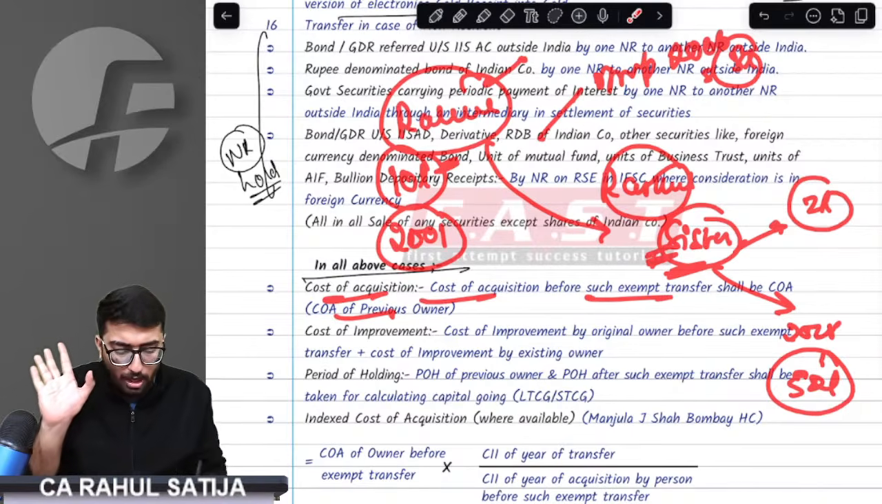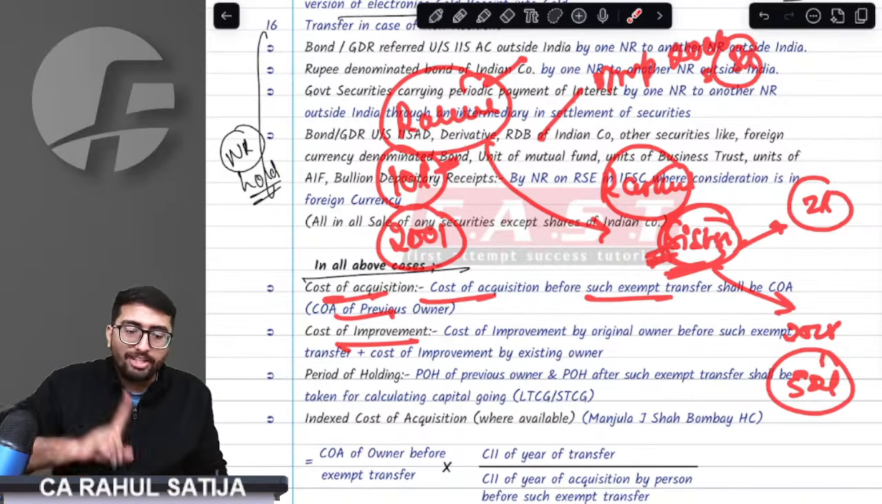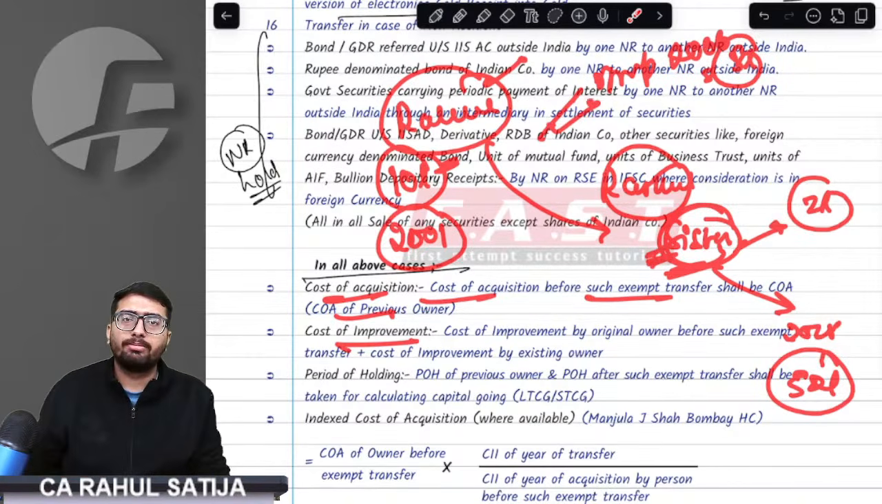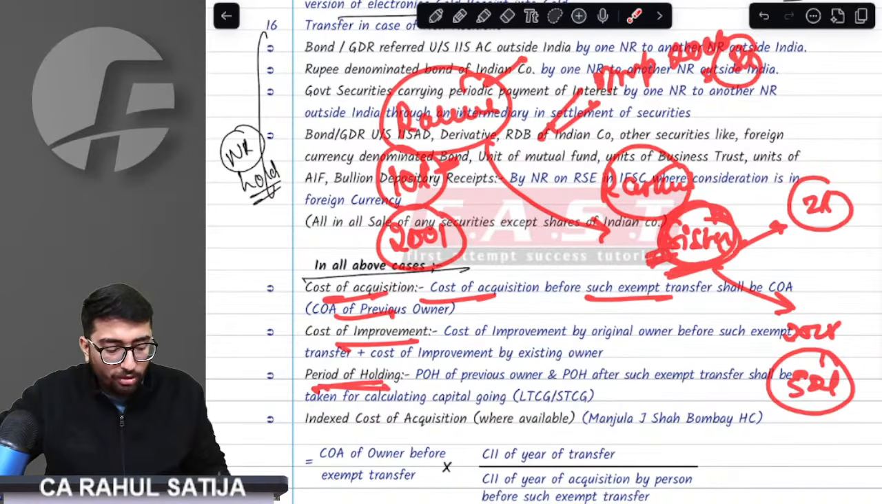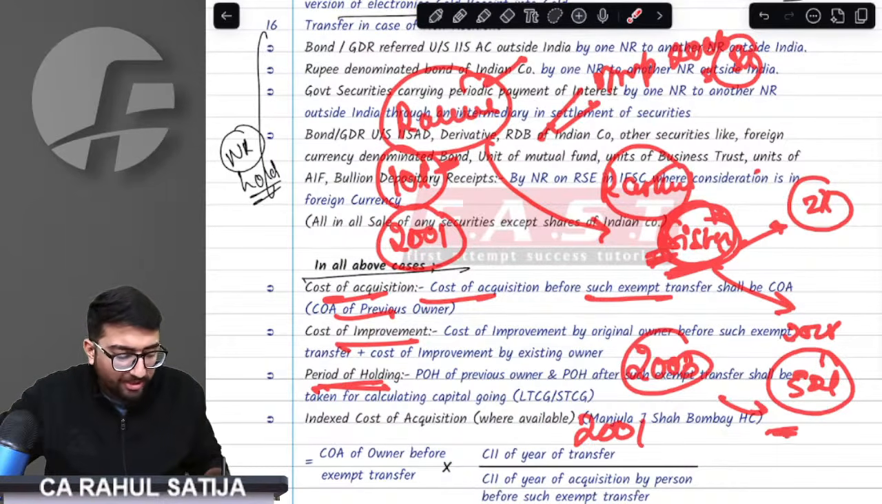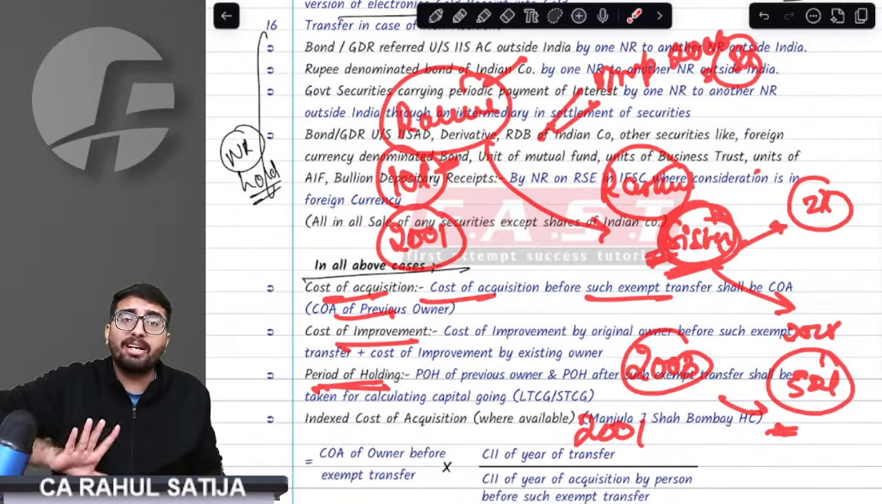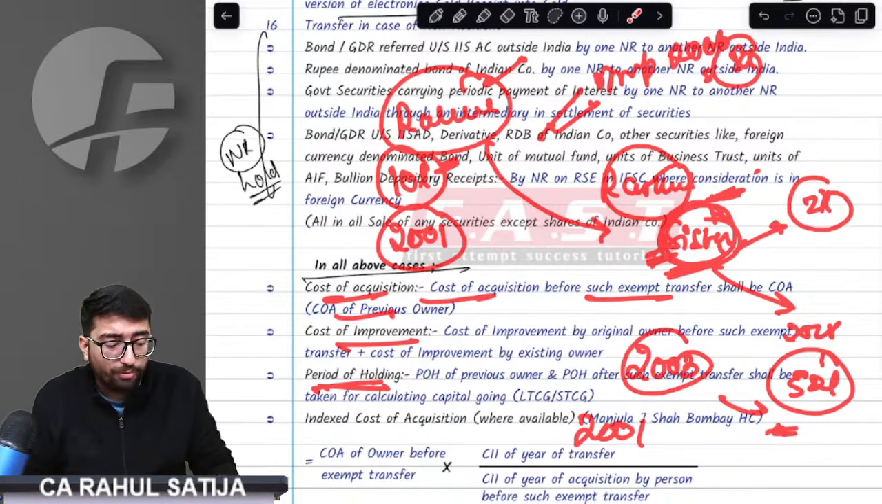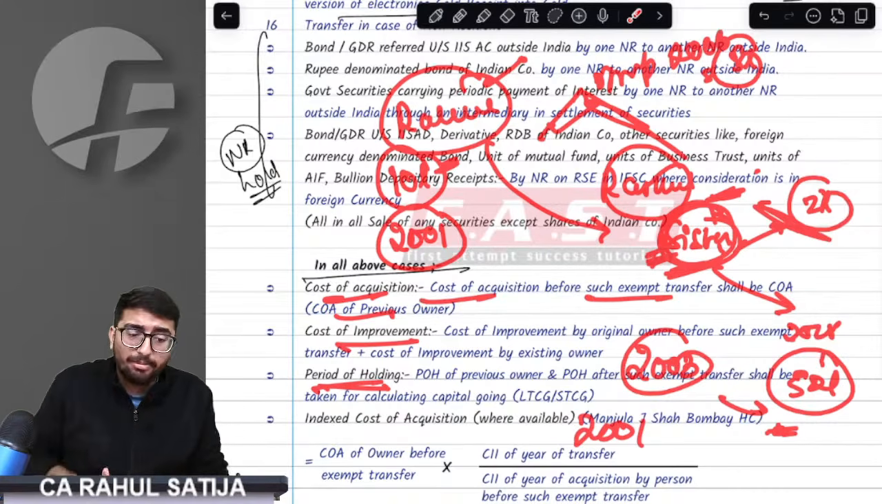What will be the cost of improvement? The provision says if any cost of improvement is done by the old owner, that shall also be taken. Whatever improvement my sister is doing, that shall also be taken. Improvement done by the old person also shall be taken. Period of holding. Sir, what will be the period of holding? From 2001 to 2025 shall be taken. Period of holding shall be taken of both the people. If it is an exempt transfer not leviable to tax, then the period of holding of both the people should be taken. Mine also, my sister's also, because it was an exempt transfer.